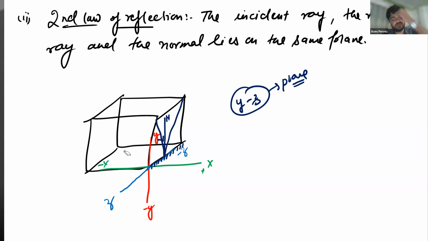Understood? Okay. So this is the second law of reflection, which states that the incident ray, the reflected ray, and the normal lie on the same plane. Please make this drawing and write it down properly.